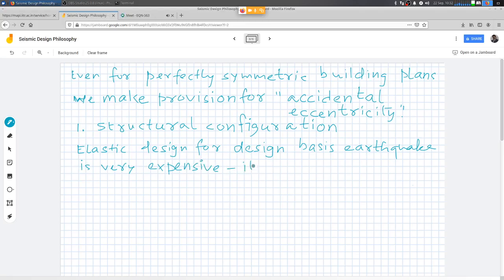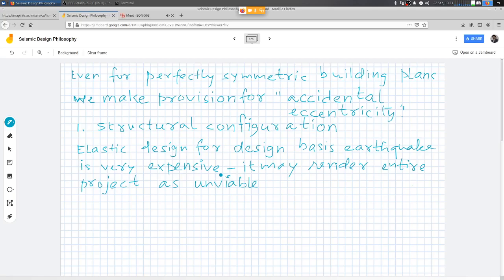It may render the entire project unviable. It will be so expensive, the buildings will be so expensive that nobody will be able to buy them, nobody will have money to buy those flats or buildings.